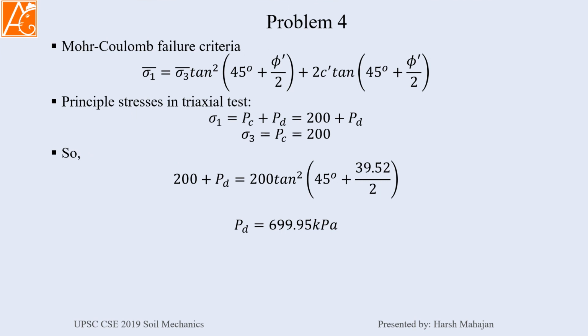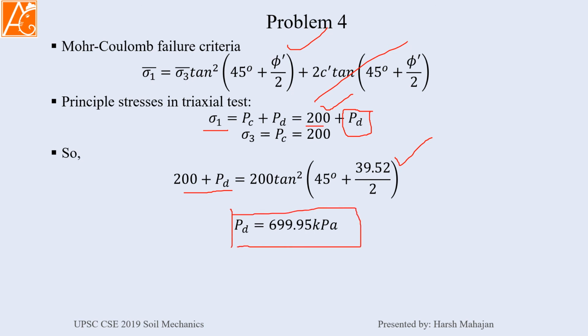Again, back to the equation. Now we know phi and this term is neglected. Now the new sigma 1 will be, so what we have done is increase the cell pressure to 200. Then the deviator stress at failure needs to be calculated. So 200 plus the deviator stress equals 200 tan square of 45 degree plus 39.52 degree divided by 2. So now your deviator stress comes to around 699.95, or 700 kilopascal.